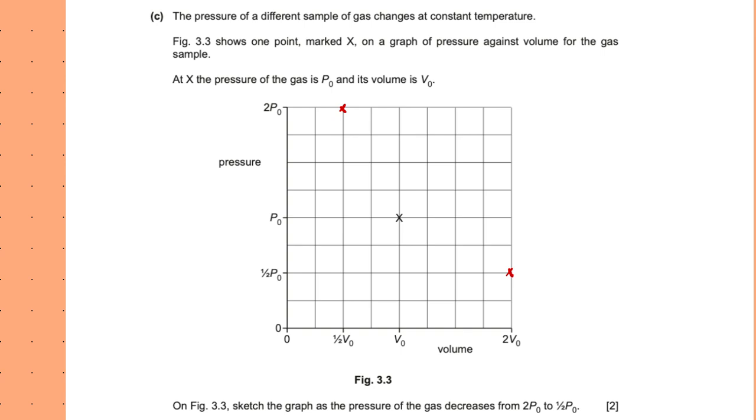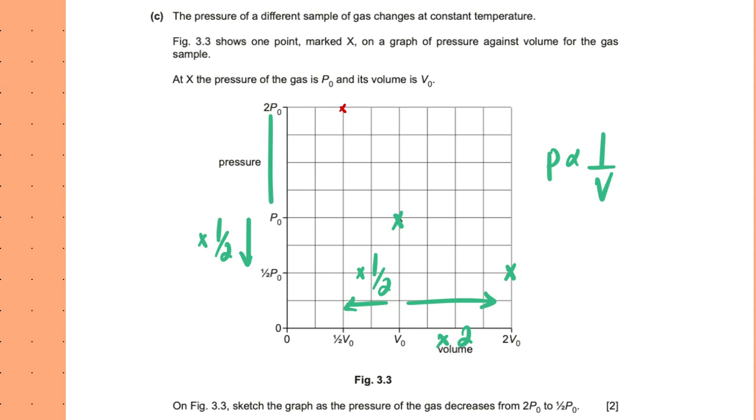And how have I plotted these points? That's basically because of this inverse proportion. If this is my first point, I know that, for example, when volume doubles, pressure would halve. So if this became times 2, this would become times half, and this is that intercept. Similarly, in going from here to here, the volume halves, so the pressure must double and become 2P0, which